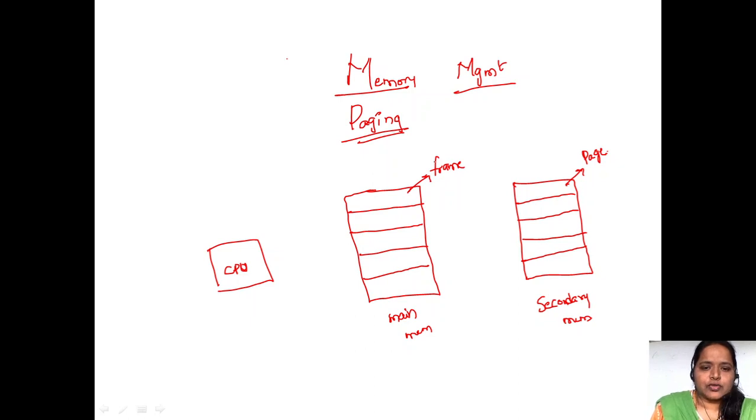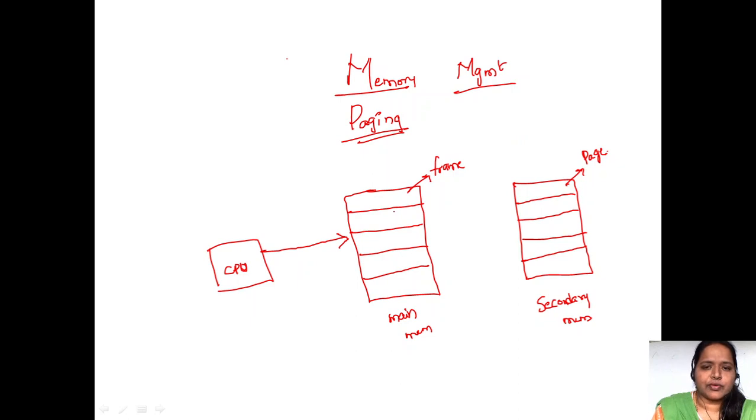If a CPU wants to execute any program or any instruction, the CPU will directly have contact with the main memory but not with the secondary memory. That we already know.